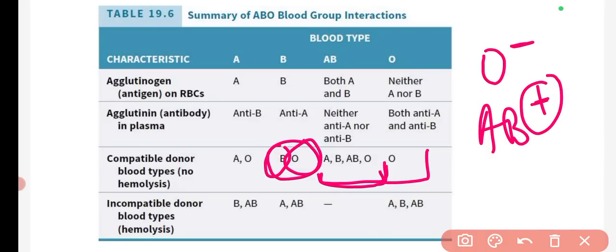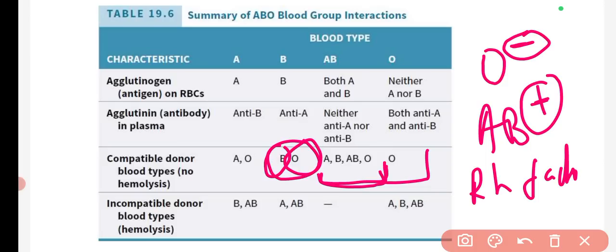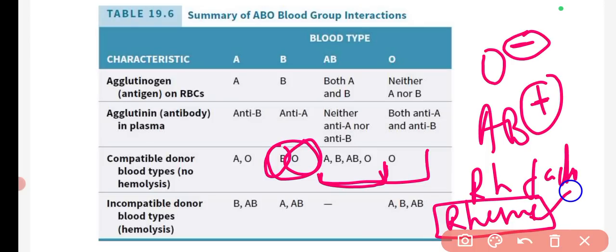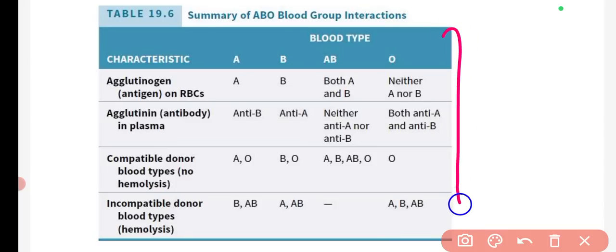So what do positive and negative mean? This represents the RH factor, which is the rhesus factor. This factor was first seen in the rhesus monkey. That's why it is named the rhesus factor. So from this table, you can simply find which is the donor and which is the acceptor, and you will be able to find the answer if a situation is asked in the question.